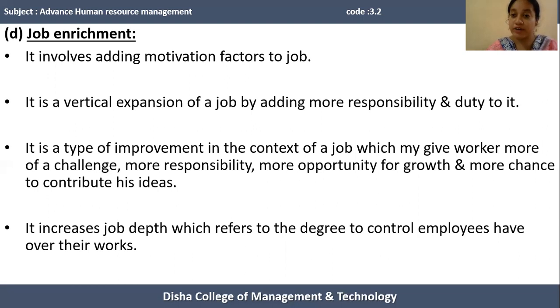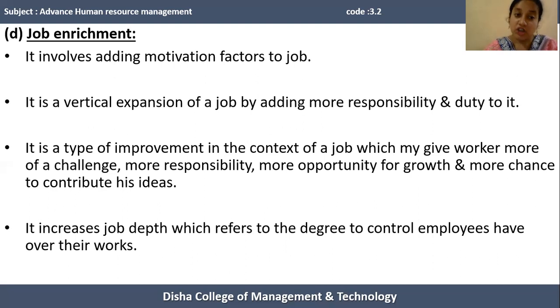In case of job enrichment, the organization provides opportunity to the human resources for growth and advancement, and provides some level of freedom. The organization allows the human resources to schedule their own assignments independently as per their choice, and provides more chance to contribute their ideas.